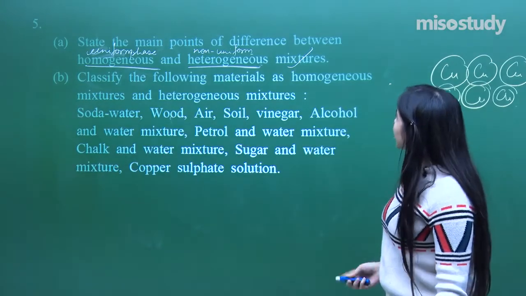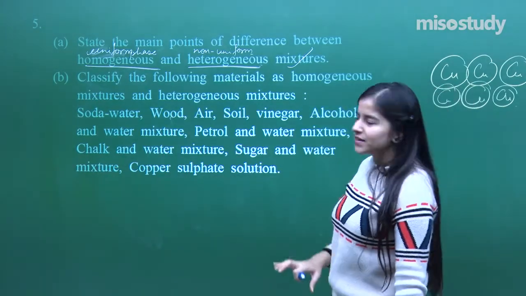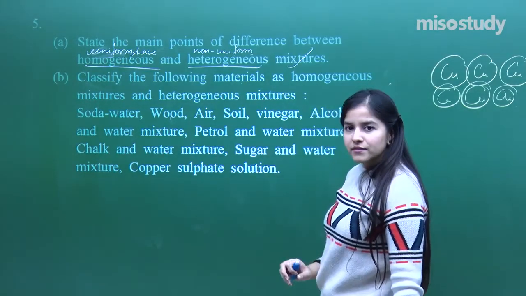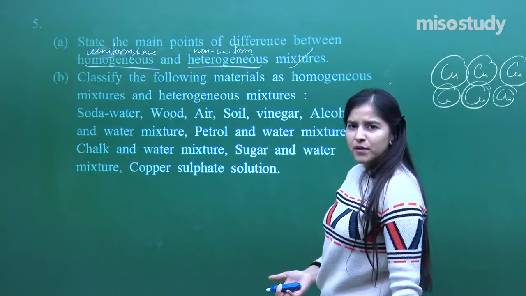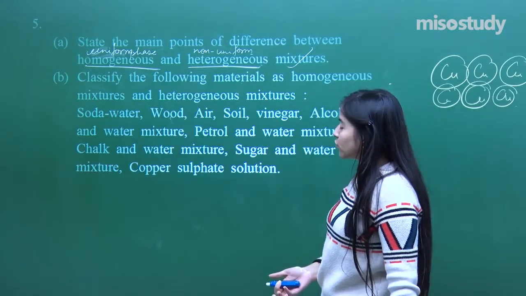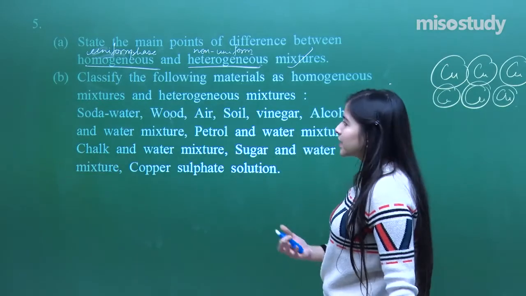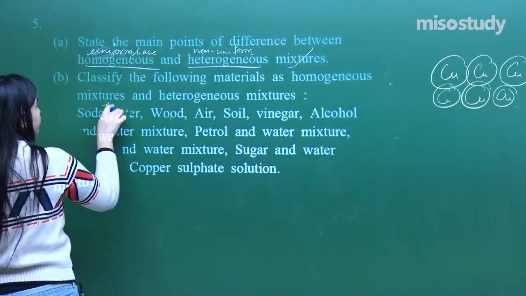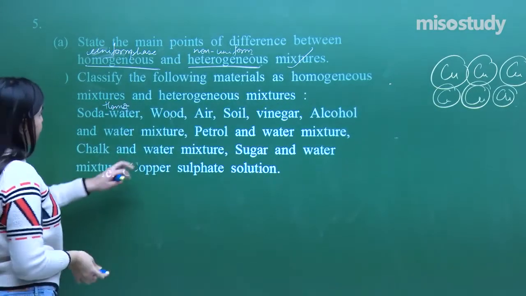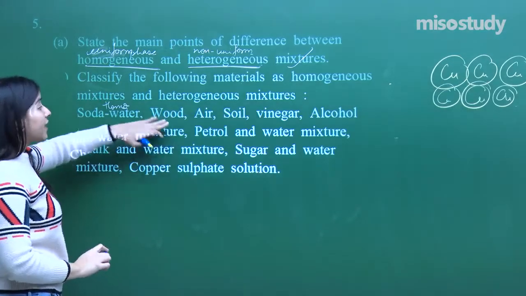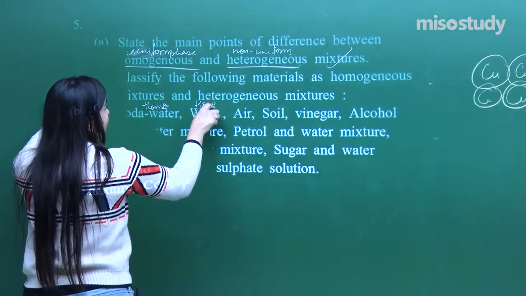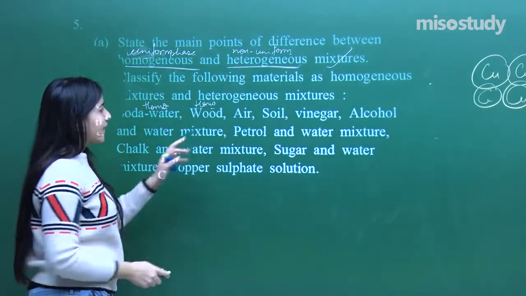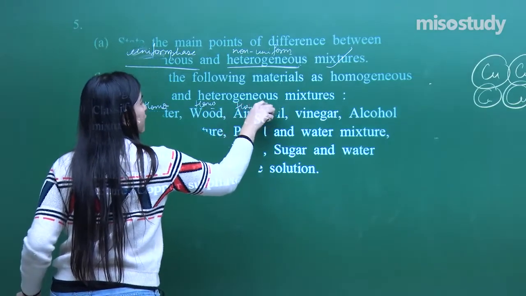Now, classify the following as homogeneous, heterogeneous. A similar kind of a question has come up. Now, soda water. Have you ever had soda water? Yes, you had. Maybe in some cold drink or something. Okay. So soda water, have you ever seen that soda getting dissolved in the water? No, it's a homogeneous mixture. Okay, so it is homo. Fine. Wood again homogeneous. Yes, I cannot just separate all the components of a wood. I cannot just hand pick them. No. Air, homo.